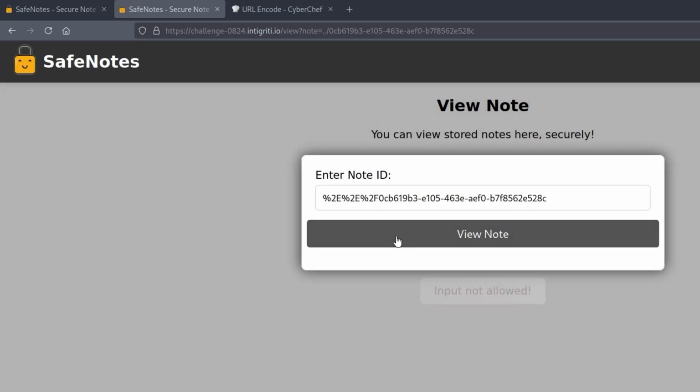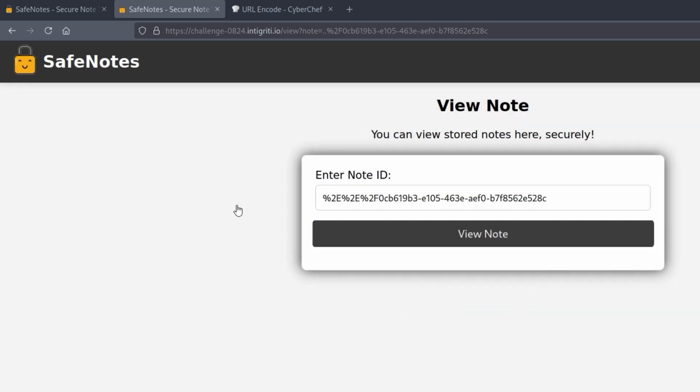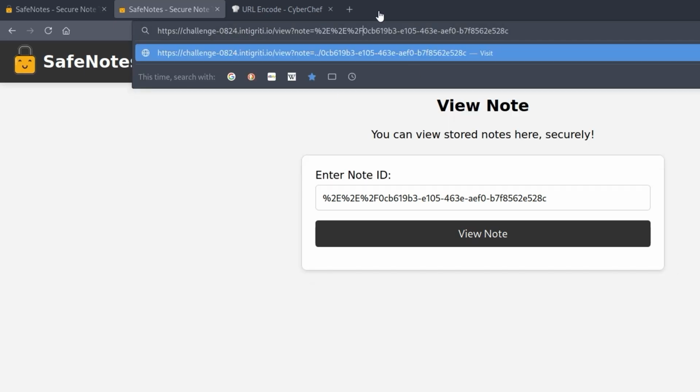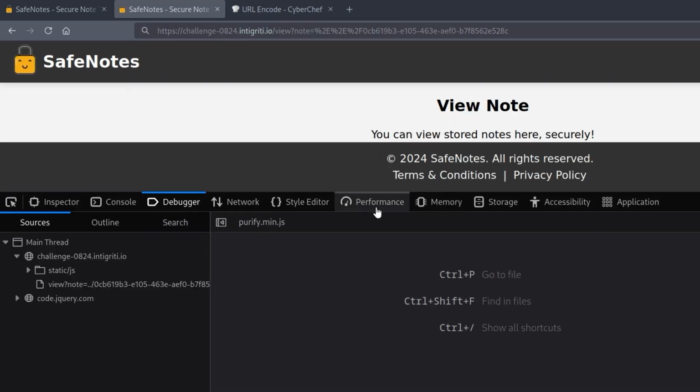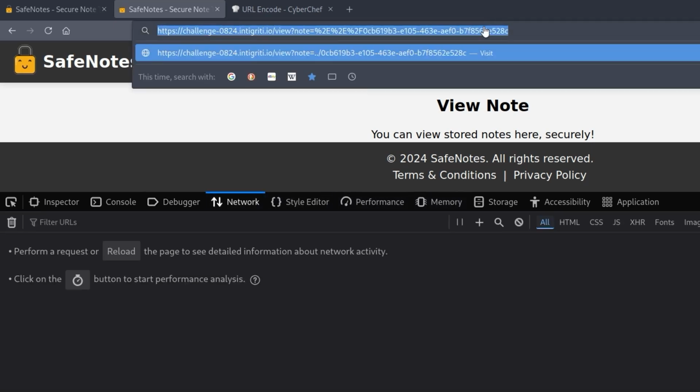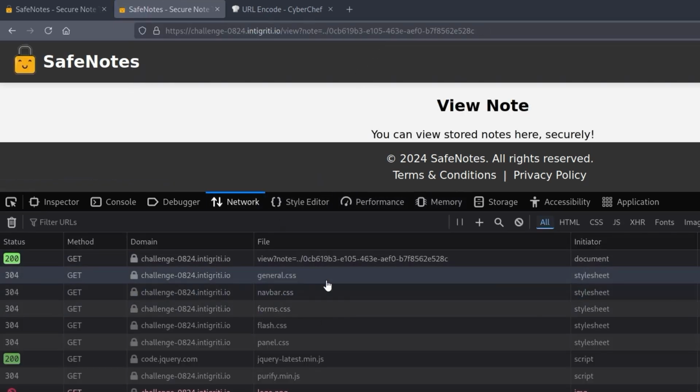All right, let's try that here. And what do we get? Okay, so we don't get the error here. Basically, modern browsers will decode what's in here. So if we put this in, it is going to decode it. Let me open up F12 as well. Let's go to our network tab. All right, so let's do enter here. And notice then we don't have any call to the API. It didn't make that fetch request.